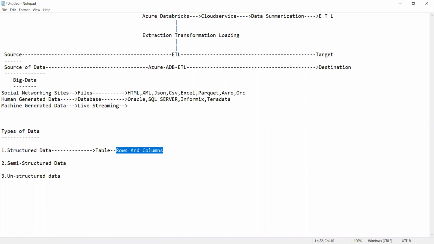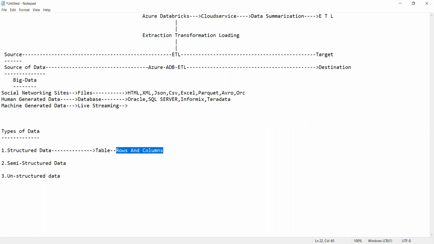That is called structured data. That's it.